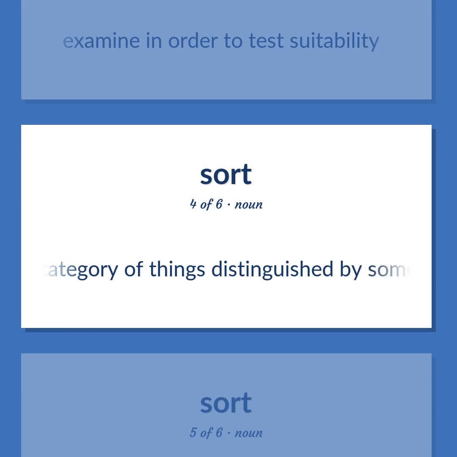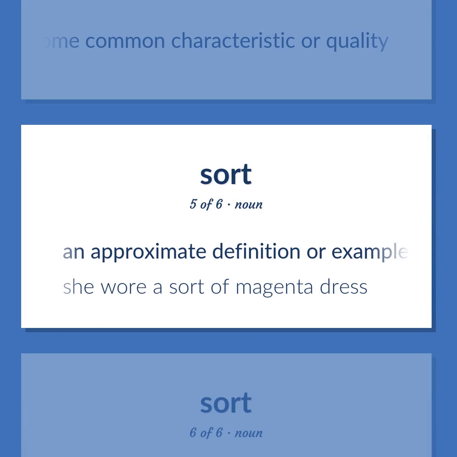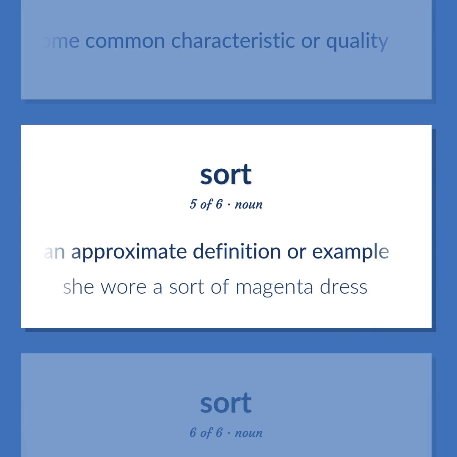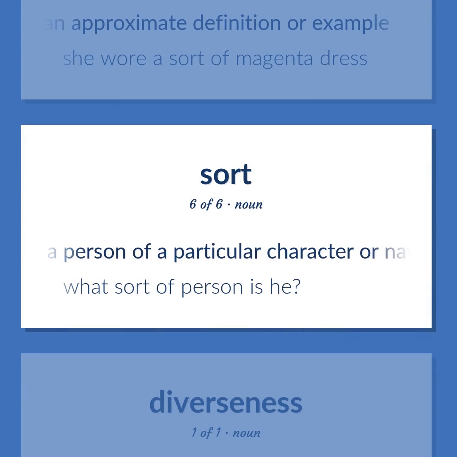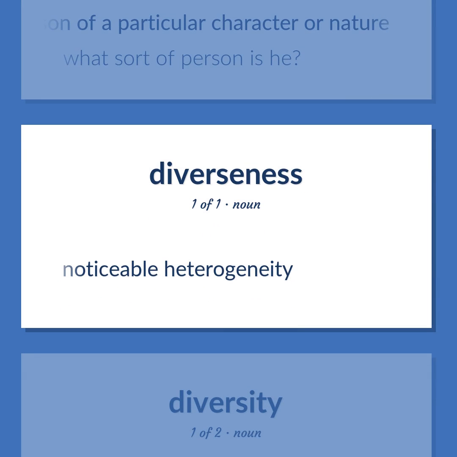A category of things distinguished by some common characteristic or quality. An approximate definition or example. She wore a sort of magenta dress. A person of a particular character or nature. What sort of person is he? Noticeable heterogeneity.